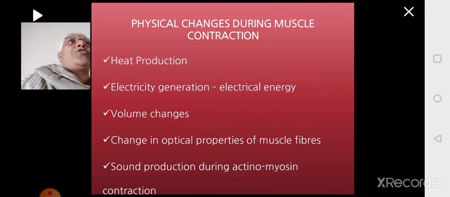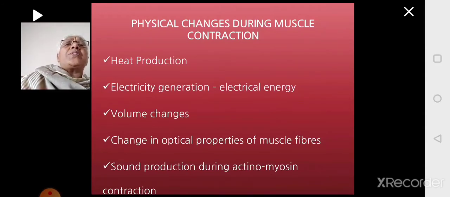Once it enters into the muscle, the electrical energy will be converted to mechanical energy, and this mechanical energy will generate the force, and that force will be used for the movement of the muscle. So this is the change where electrical energy will be converted to chemical and to mechanical, generating the force required for muscle contraction and movement.